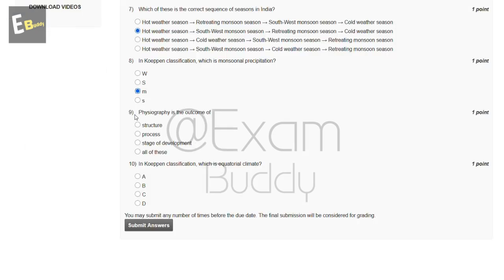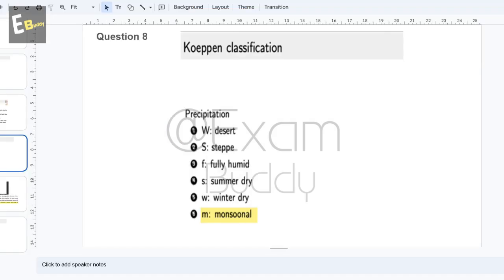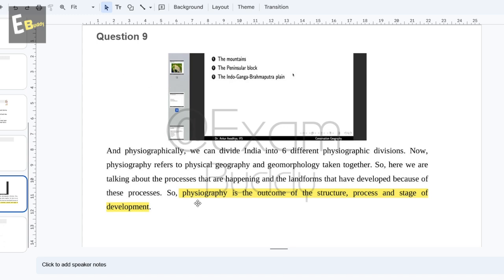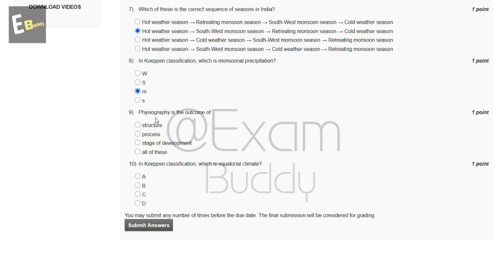Now the ninth question is: physiography is the outcome of. These are the options, and let's check the answer of our ninth question. So question 9, physiography is the outcome of the structure, process and stage of development. So the answer of our ninth question is D, all of these.